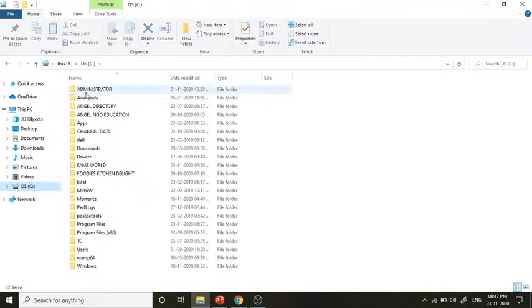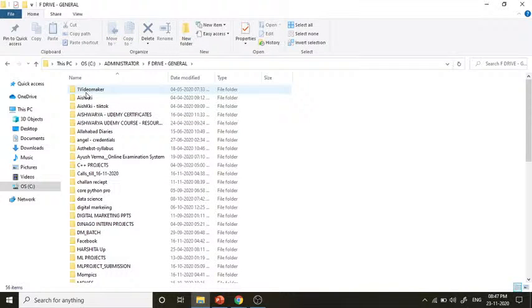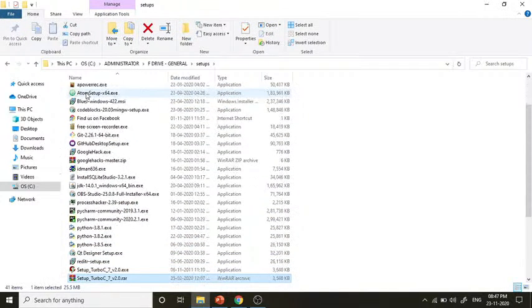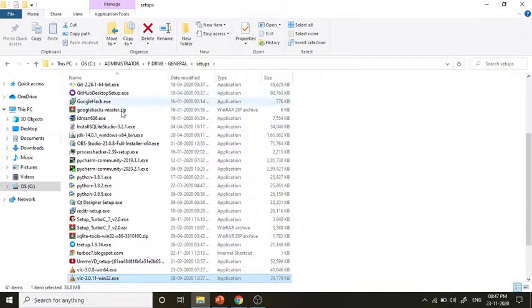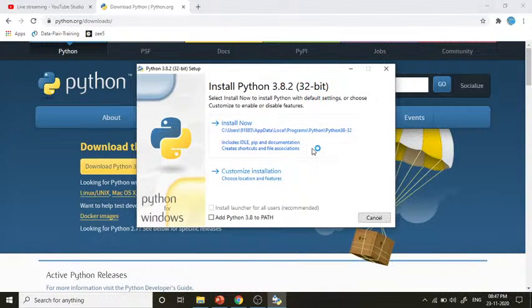when you will be downloading this Python into your system, there is one important thing that you have to take care of. I am not going to install this right now because I am already having one version, but I will be showing you the important step which you have to take care of.